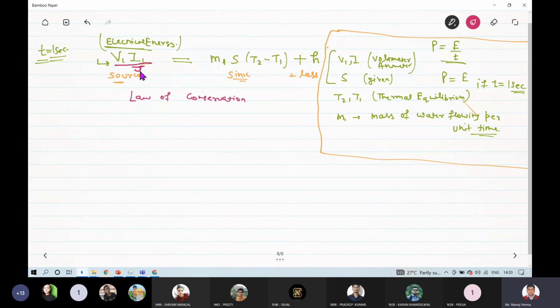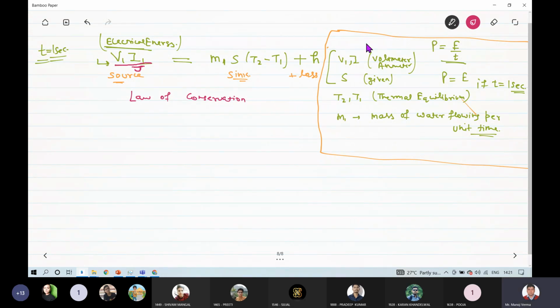So J will come here and we have to find the value of this J. Now, in this whole expression we have V1, we have I1, we have M1, we have T2 and T1. In this setup we can find all these things, but we cannot find H. The heat lost, however small its magnitude may be, we cannot find in this case. So we cannot correlate this in a very good manner.